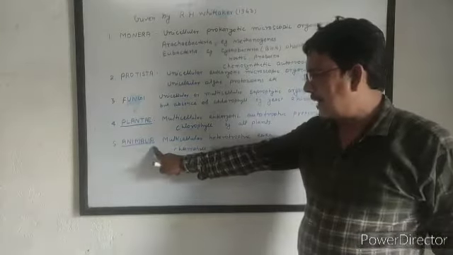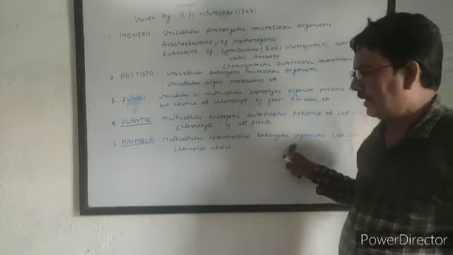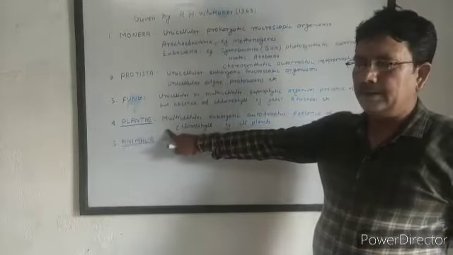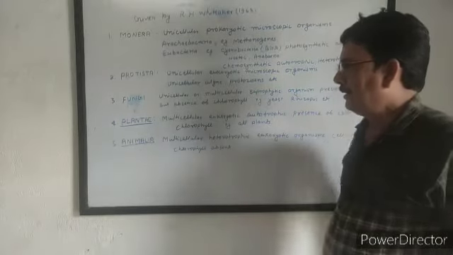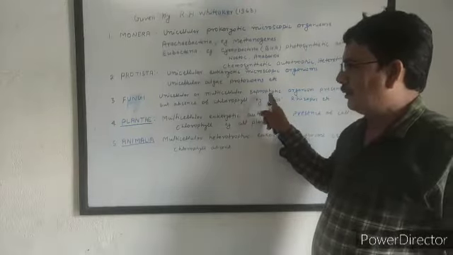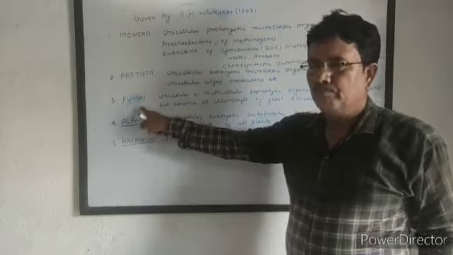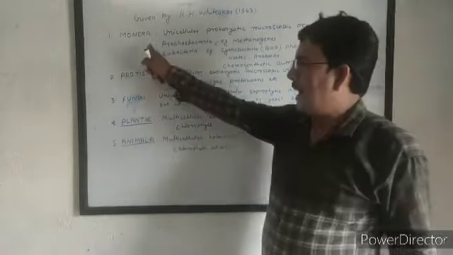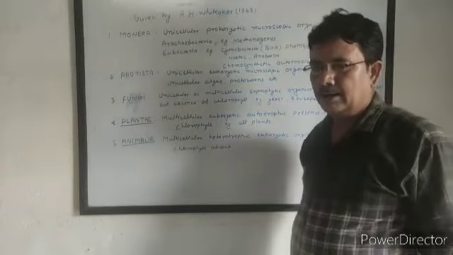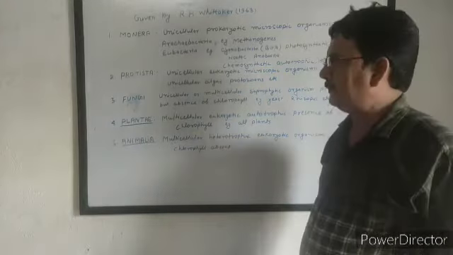So all animals are included in the kingdom Animalia. All plants are included in the kingdom Plantae. Saprophytic organisms are included in kingdom Fungi. Monera and Protista include all unicellular living organisms.